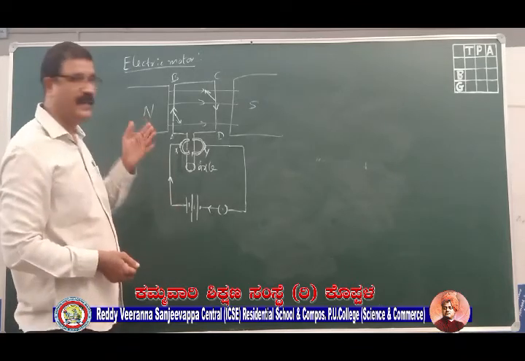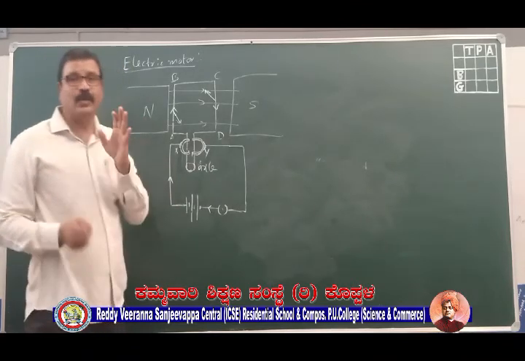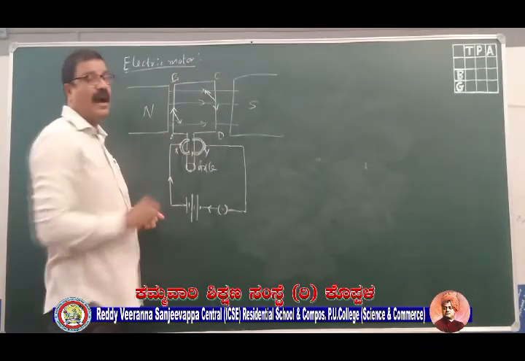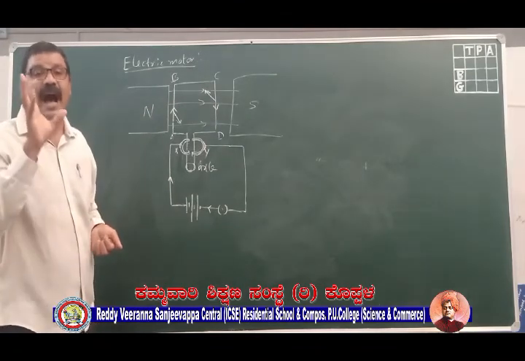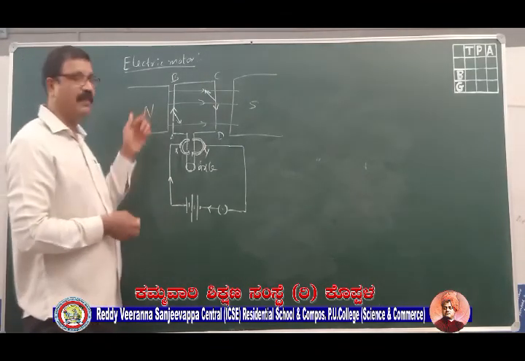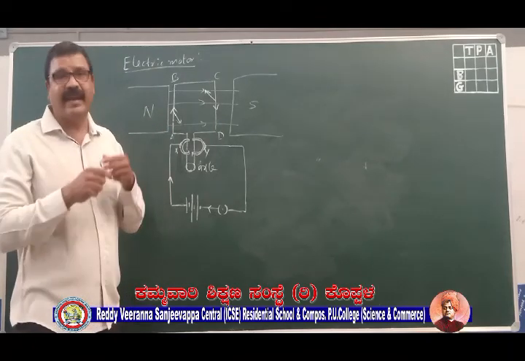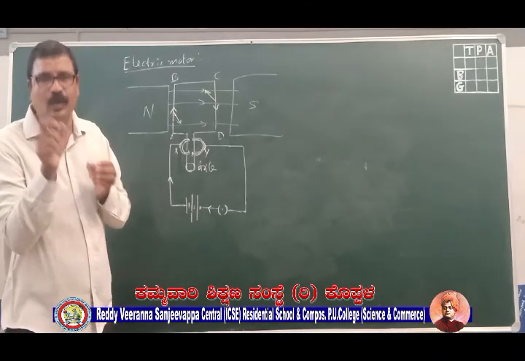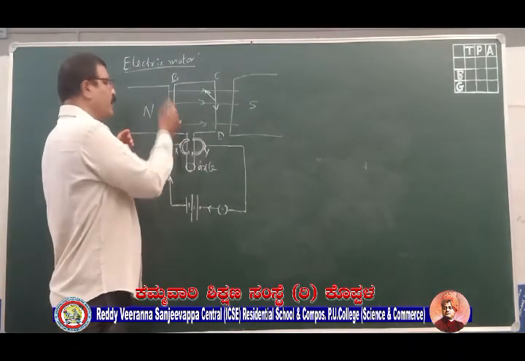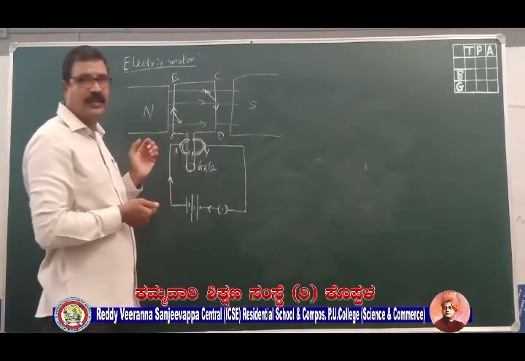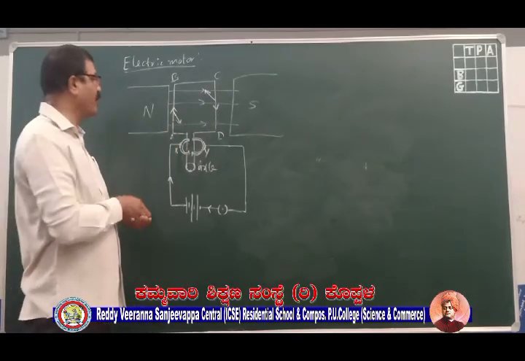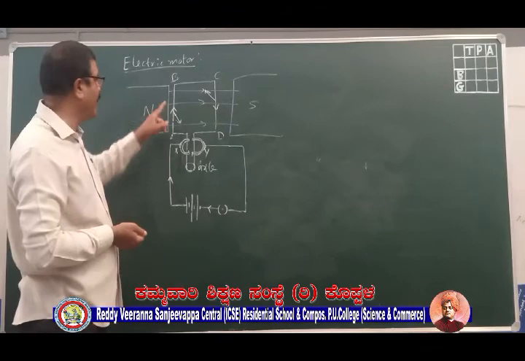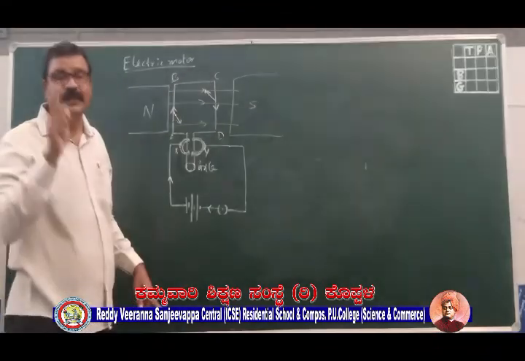Once again, I explain the mechanism here. Don't confuse the things here. Now ABCD is a coil, or else we also call this an armature. What is an armature? It is nothing but a coil where there is winding of a lot of turns of conductor very close to each other. So when you pass the current through this armature, what will happen? AB and CD will be experiencing maximum force, while AD and BC will experience minimum force.